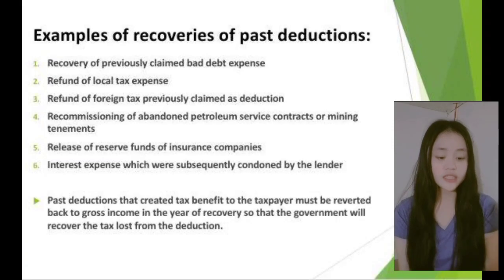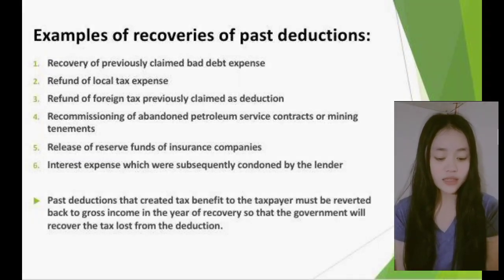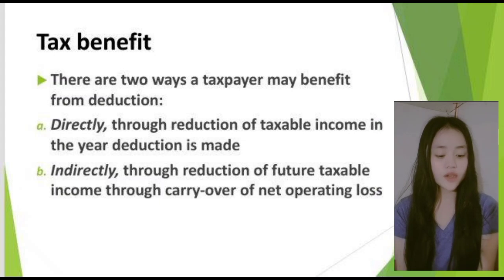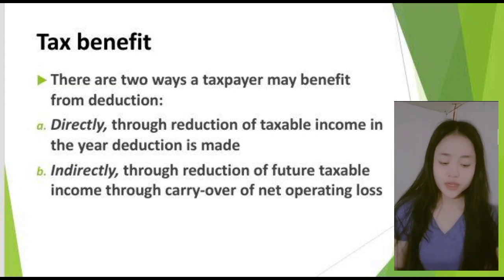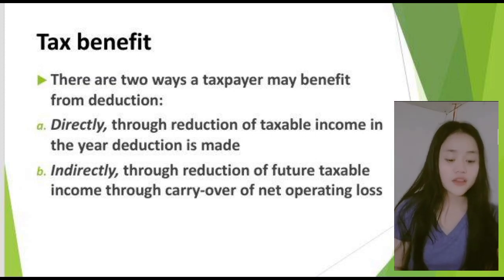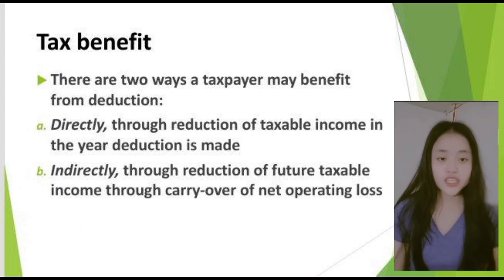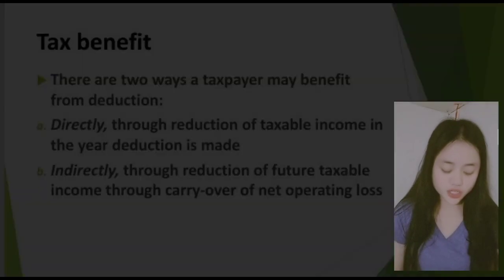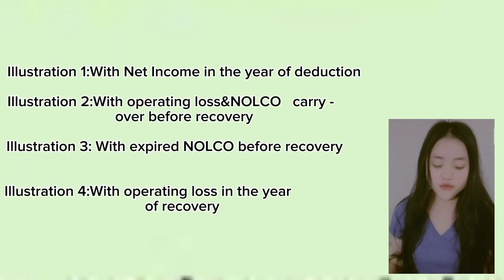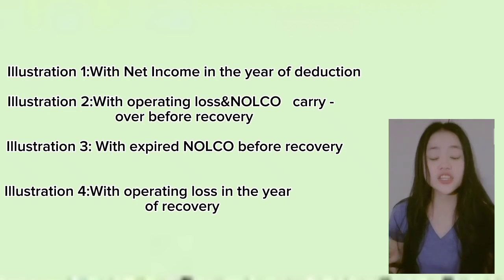Next, in the tax benefits, there are 2 ways a taxpayer may benefit from a deduction: first, direct, and second, indirect. Since these are theories that are easily understood, we will not explain them much. We will not focus on the illustrations. There are 6 illustrations; illustrations 1, 2, 3, and 4 are already discussed, so we will not explain them in depth.